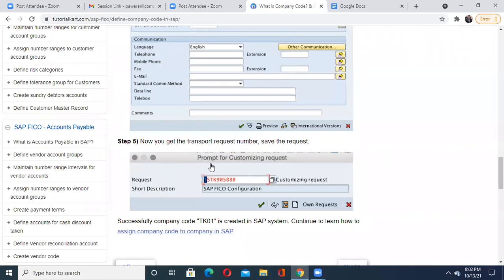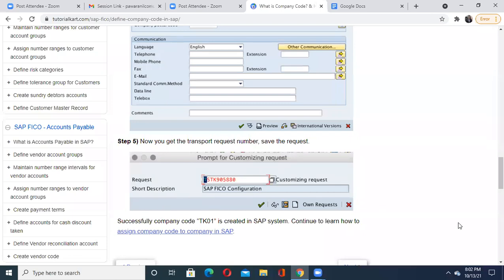When you enter this transport request number, or you get it directly from SAP, it prompts for a customizing request. So this is the request. Further onward, all the operations related to this plant, with the help of this particular transport request, you will be able to handle. Then its description is given. Now, based on this, you are able to successfully create your company code.